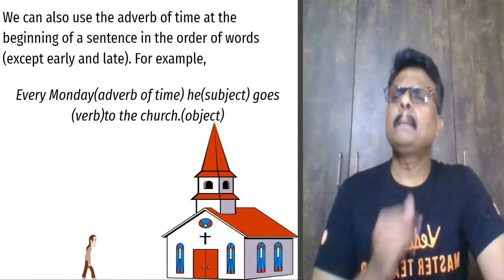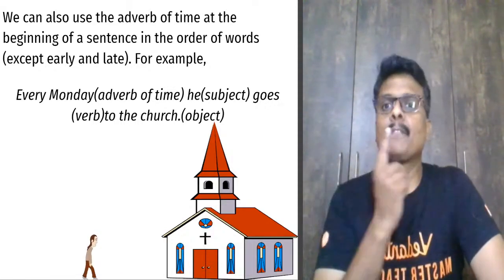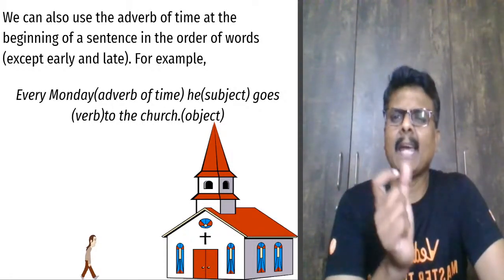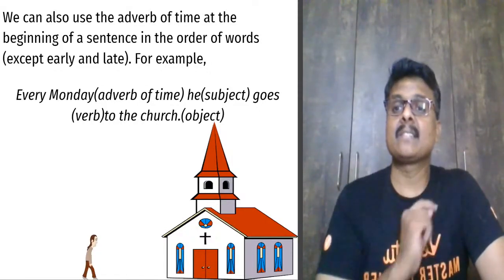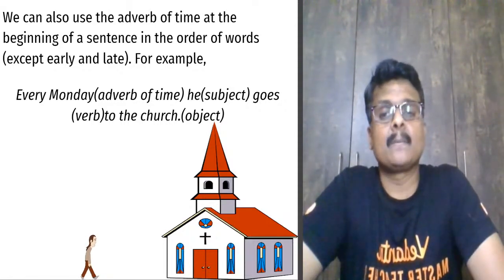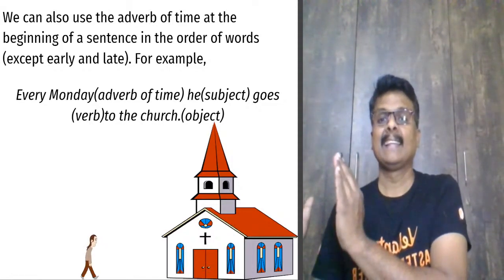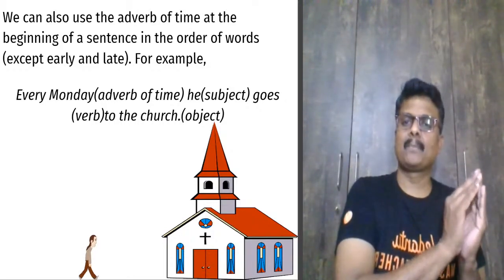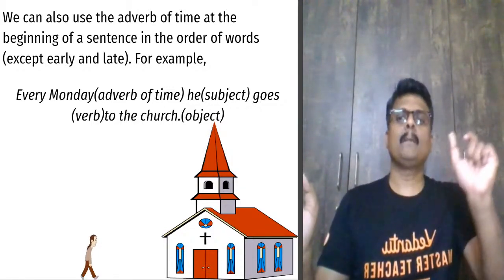Now, similarly, we can also use the adverb of time at the beginning of a sentence. Till now, the adverb of time was coming at the end of the sentence, but there are times when it comes at the beginning. In such cases, what do we do? Look at an example: every Monday he goes to the church. Every Monday, the adverb of time, is coming at the beginning now. He is the subject, goes is the verb, church is the object.